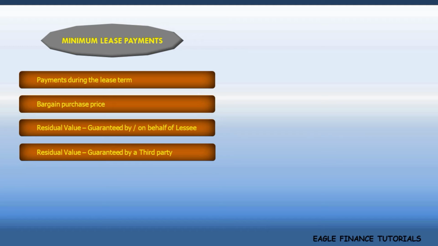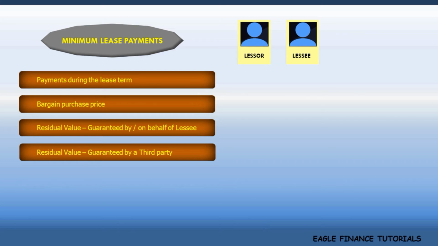But then, the amount of minimum lease payments, MLPs, are not the same for the lessor and the lessee. In other words, in any lease arrangement, MLPs from the perspective of lessor is different from the perspective of lessee. How could that be? We will see it now. We know there are two parties in a lease, the lessor and the lessee. Let's see how each of these payments concern them.